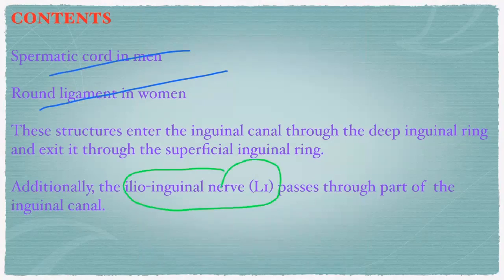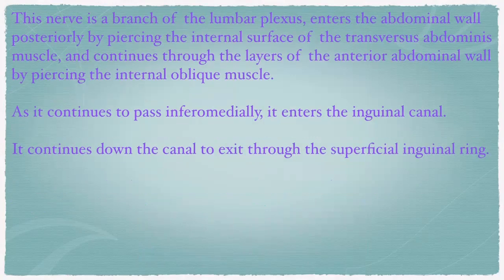ilioinguinal nerve passes through part of the inguinal canal, right? This nerve is a branch of the lumbar plexus, enters the abdominal wall posteriorly by piercing the internal surface of the transverse abdominis muscle, and continues through the layers of the anterior abdominal wall by piercing the internal oblique muscle. As it continues inferomedially, it enters the inguinal canal. It continues down the canal to exit through the superficial inguinal ring.